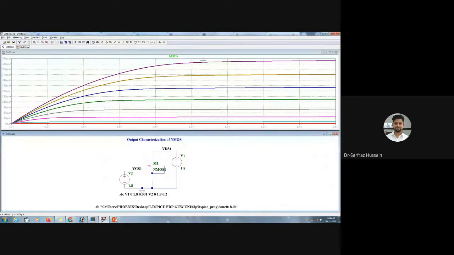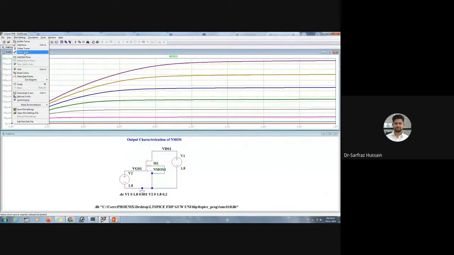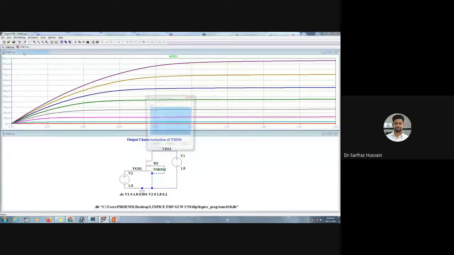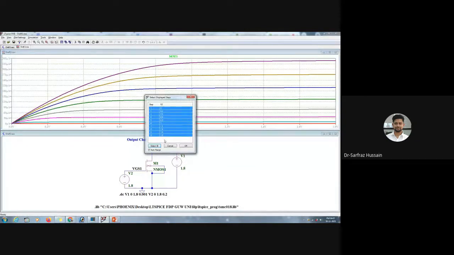If you want to put any marker over here, you can click on this waveform window, and if you want to select any of these points, you can choose that. What you can do is select the steps. Here all the steps have been selected, so you can select one. Let us say we select step 2.